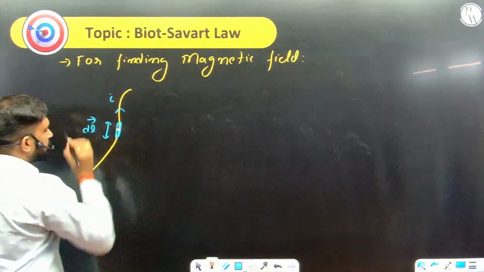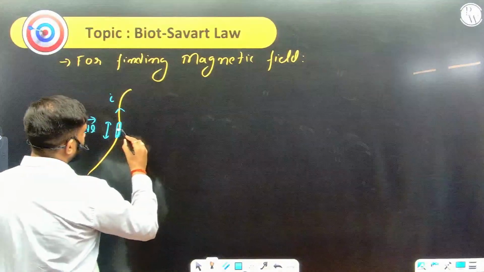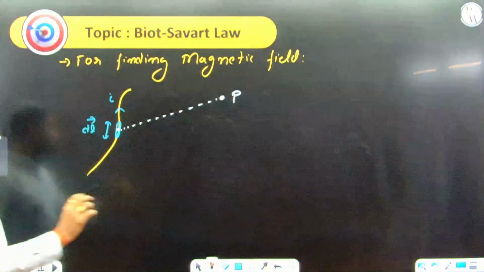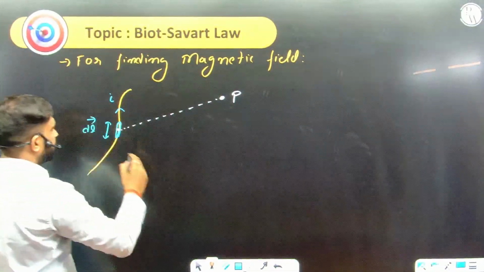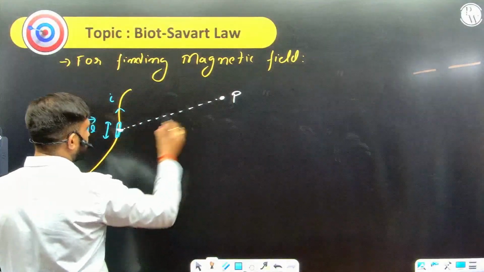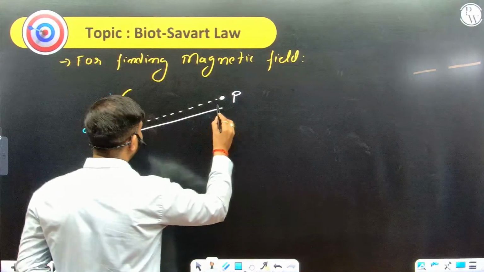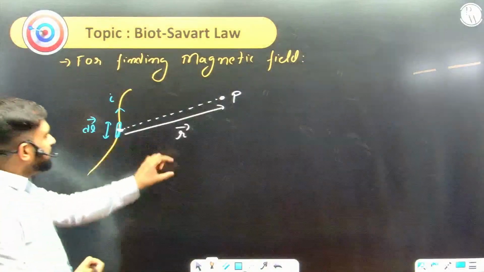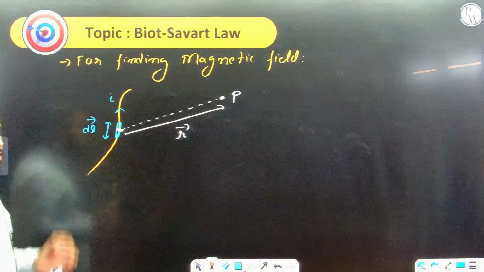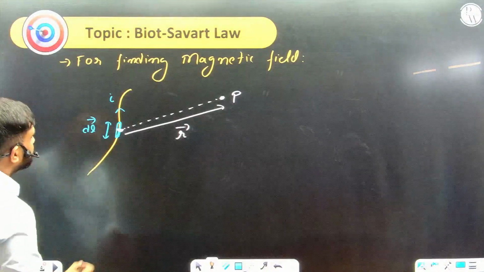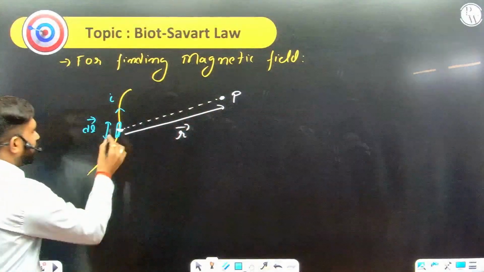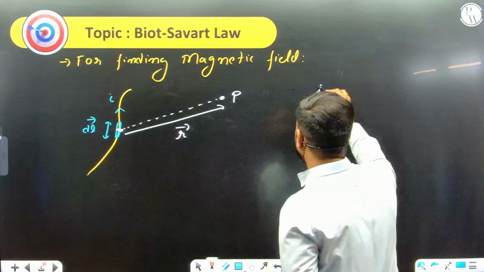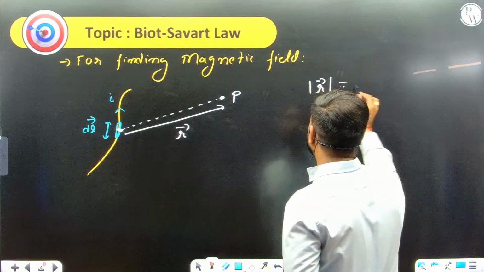Now from this little section, there is a random point situated near this wire somewhere. I don't know where it is, it can be anywhere. And the line joining this element and the point P can be considered as another vector, which I can say is the position vector of that point P, starting from this little section dl of the wire. So it is another vector quantity and this is another vector quantity. Just for the sake, I'll write the magnitude of the r vector as r.